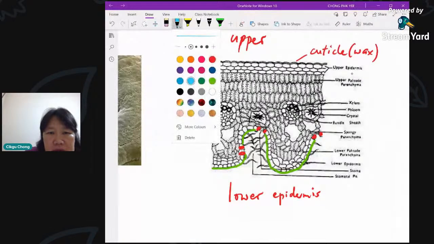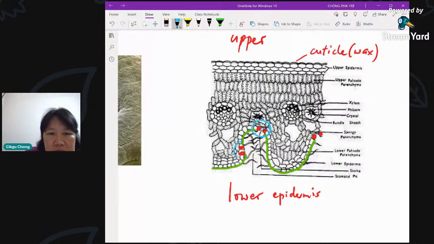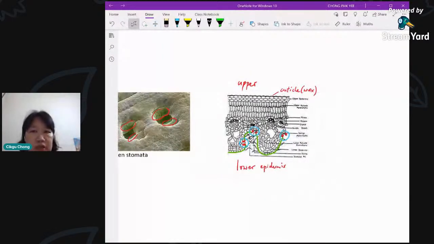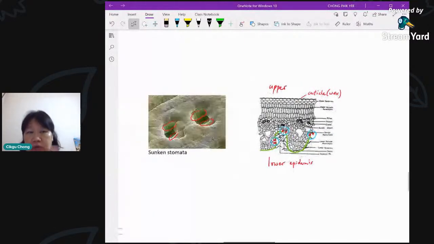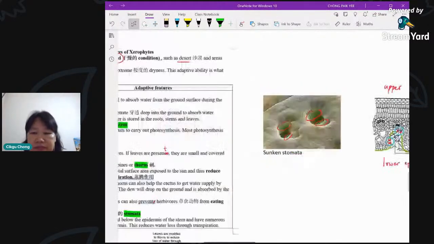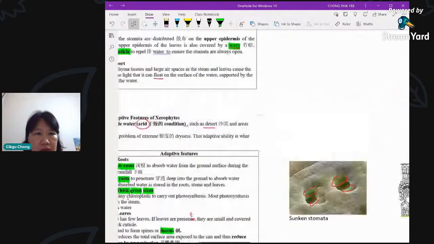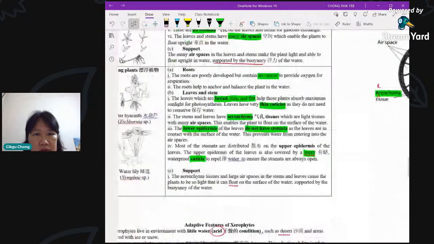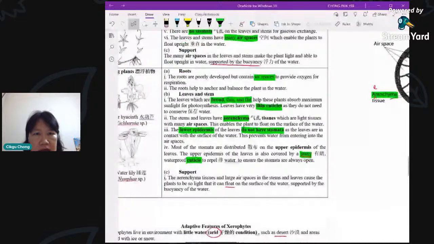There is one stoma here, another stoma here, and another here. So this is what you mean by sunken stomata, which is also a common feature in xerophytes, plants that stay in the desert or the hot and dry areas. We will see it again when we look at xerophytes. All right, so now we are looking at the leaves.